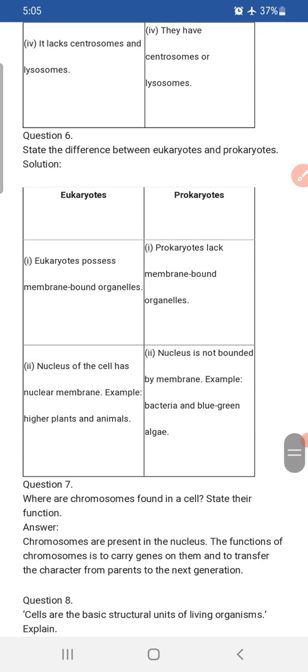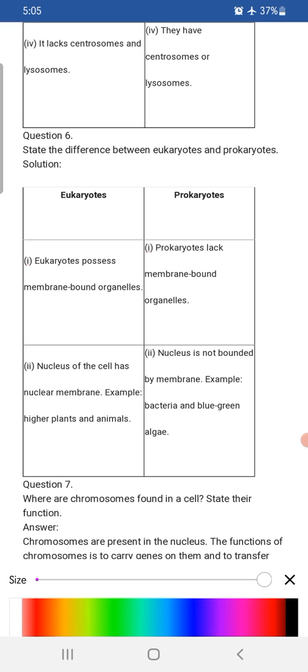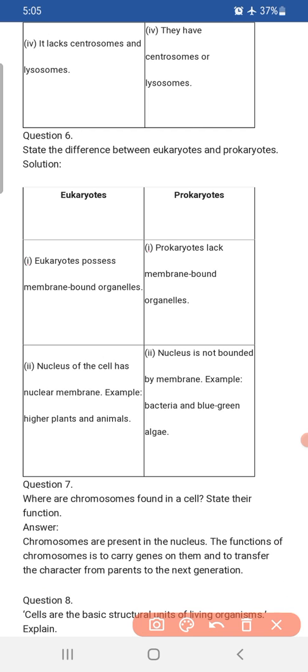Okay, question number 6. State the differences between eukaryotes and prokaryotes. So let's see the differences. Eukaryotes possess membrane-bound organelles. Means whatever the organelles are present inside a eukaryotic organism, all the organelles have a membrane, means having the outer layer, having the outer covering. Whereas prokaryotes lack membrane-bound organelles.